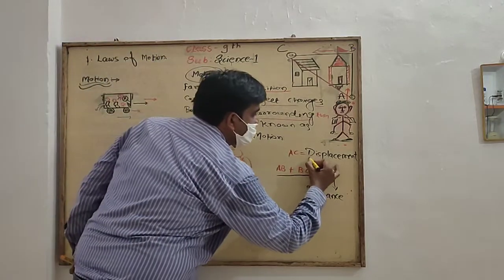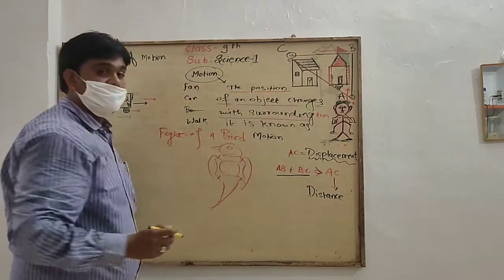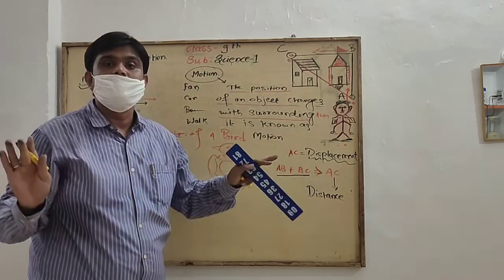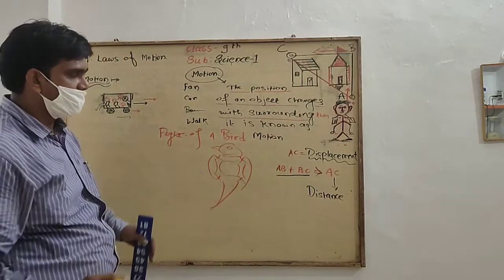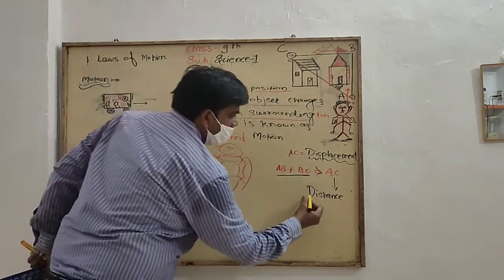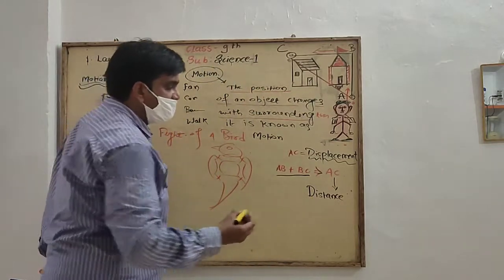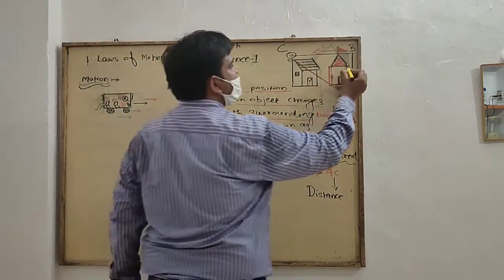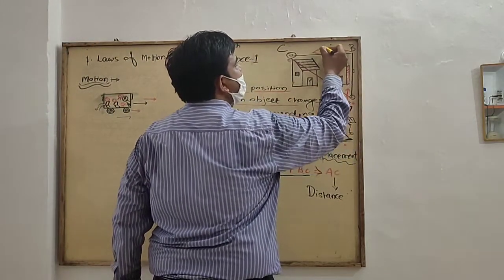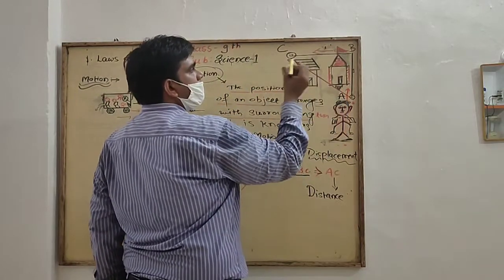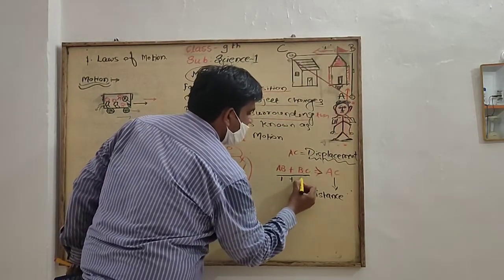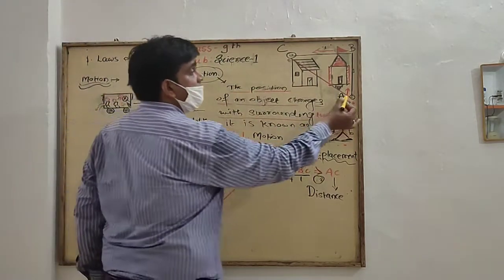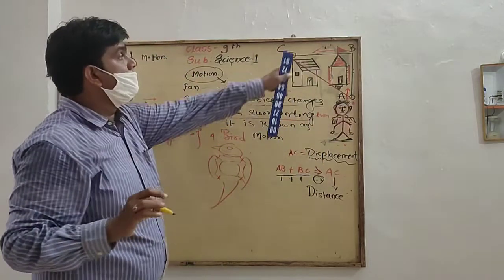Now, what is the displacement and the distance? Displacement and distance both are different. Now see here how it is different. When you cover the distance, you covered the required part. Suppose this is 1 kilometer, this is 1 kilometer. Means in total he covers 2 kilometers. But A to C may be different.